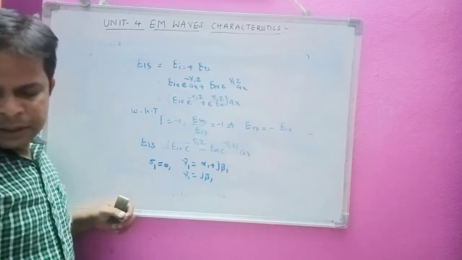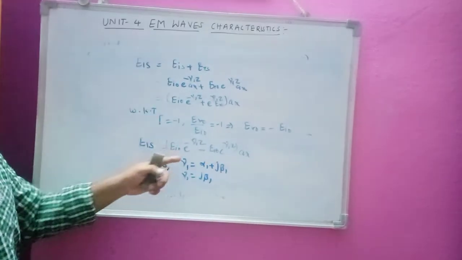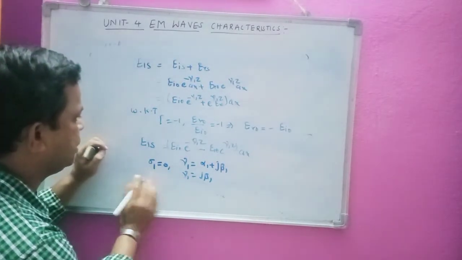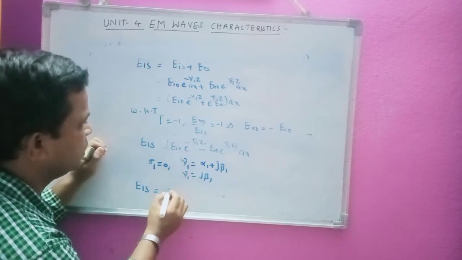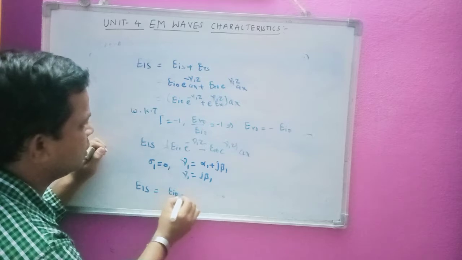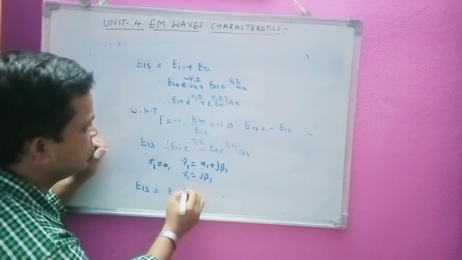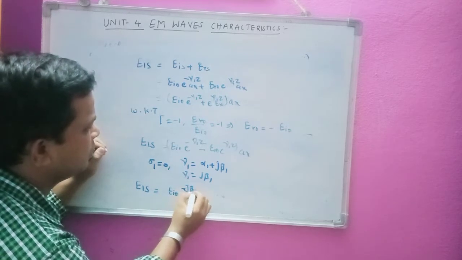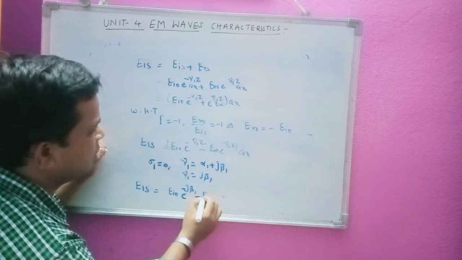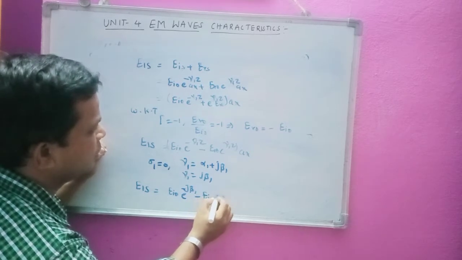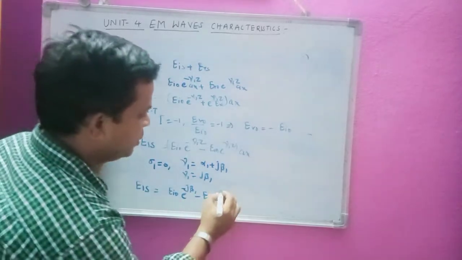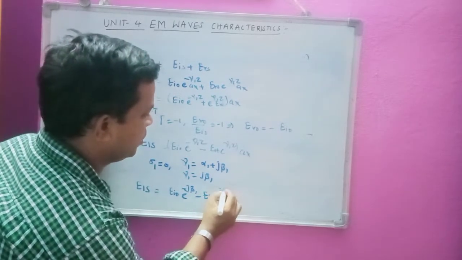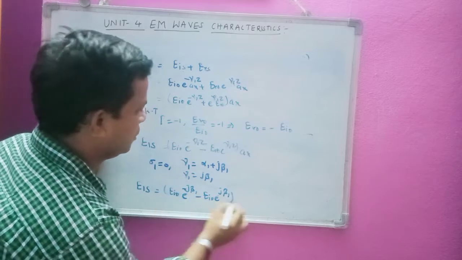Now I will rewrite this equation for E1S, the standing wave in medium 1: EI naught e power minus j beta 1 z minus EI naught e power plus j beta 1 z, into ax.